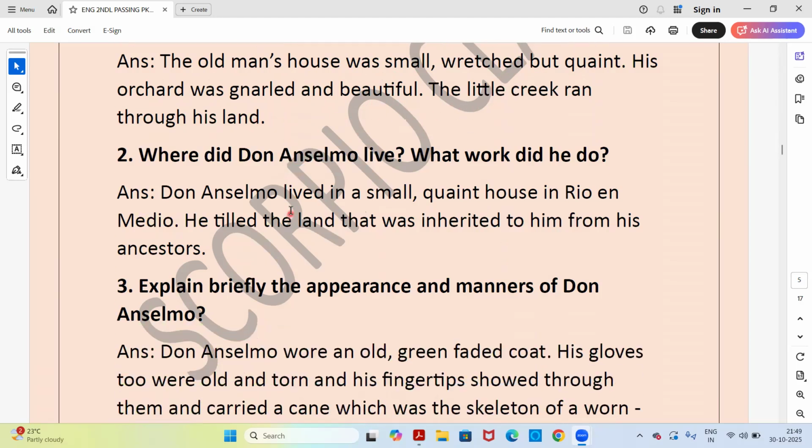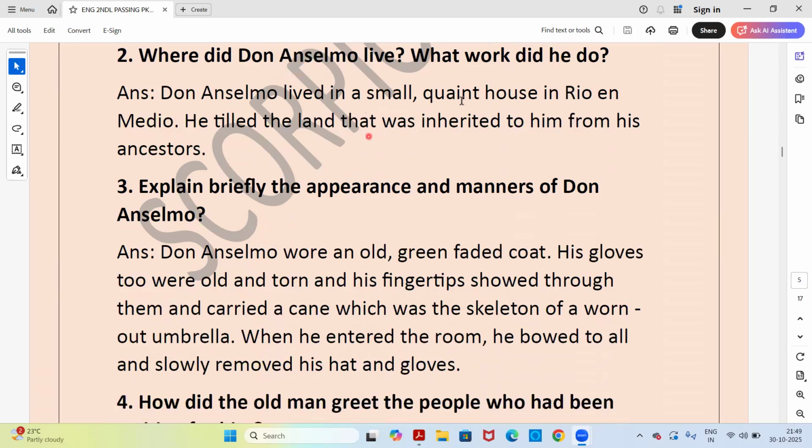Next, where did Don Anselmo live? What work did he do? Answer, Don Anselmo lived in a small, quaint house in Rio and Medio. He tilled the land that was inherited to him from his ancestors.